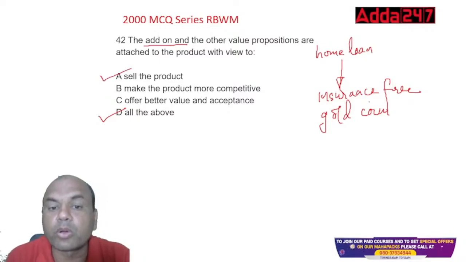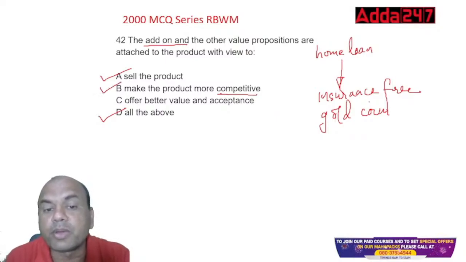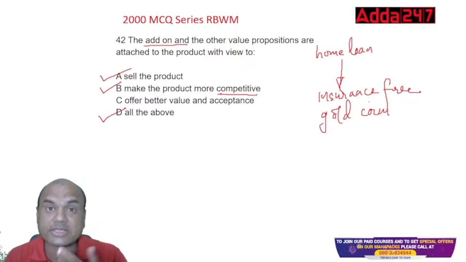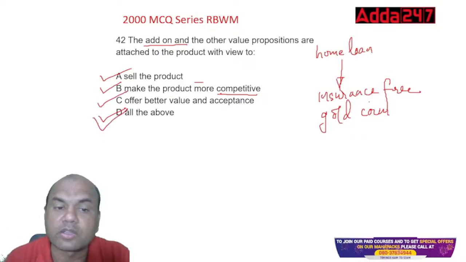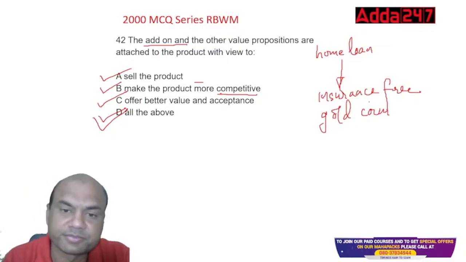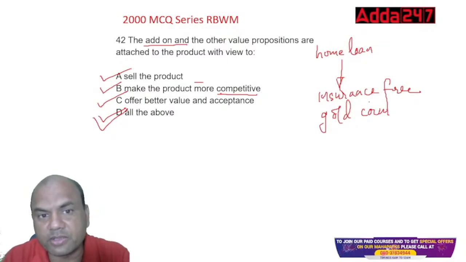Make the product more competitive means what the competition is giving, you are giving extra. So that is also true. Offer better value. Value means what? If the customer gets at the same rate something extra, then the customer is getting value, right? So this is also true. So the correct answer is D, all of the above. Got it, everyone?